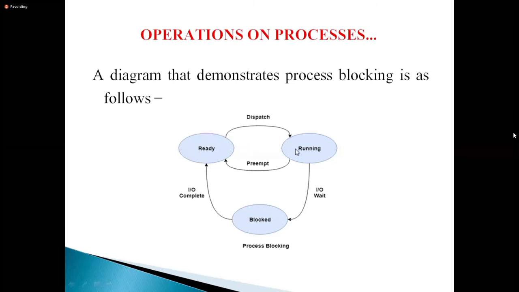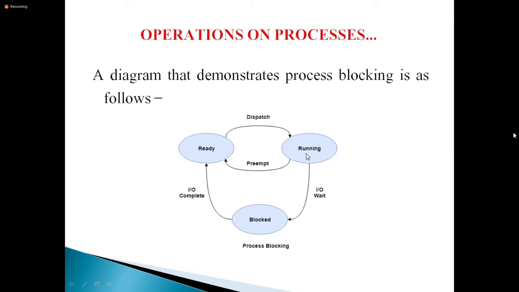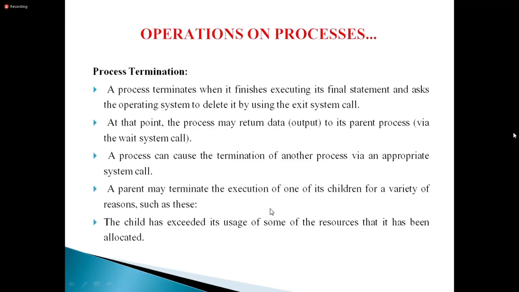Preempted means it will be interrupted and the CPU will be assigned to a second process. If one of the processes has requested an IO request, then it will wait for IO. If there is no IO, that process will be blocked, and again it will be sent back to the ready state. And the last one is process termination.